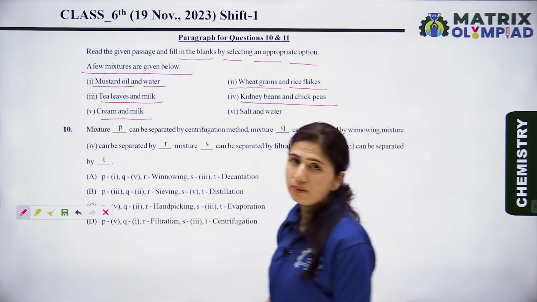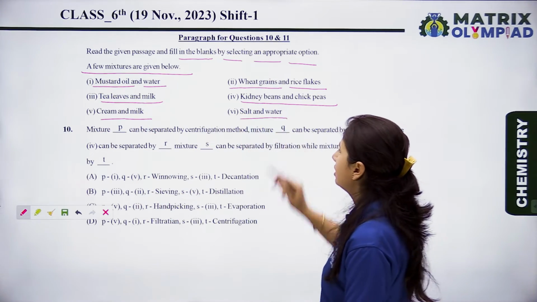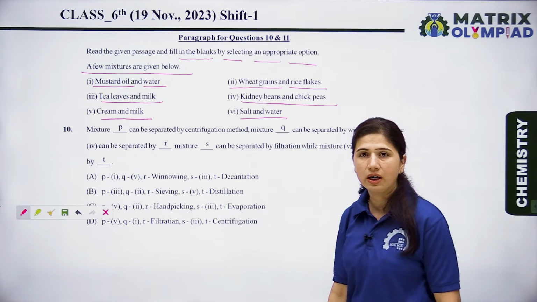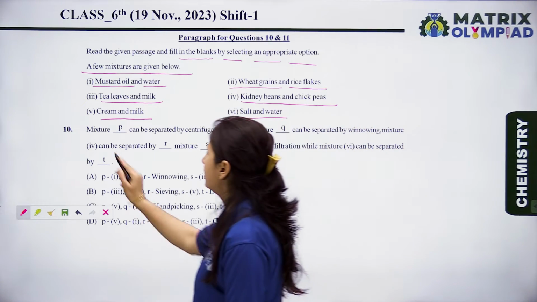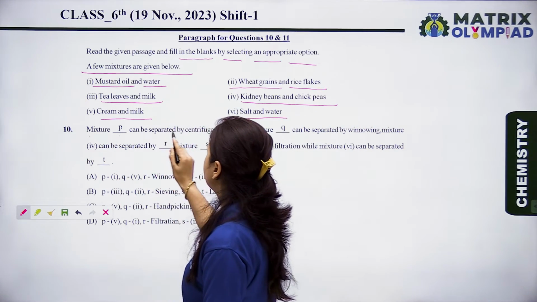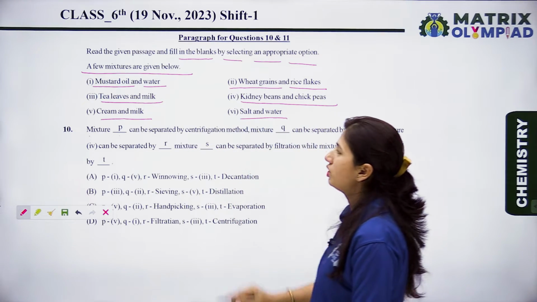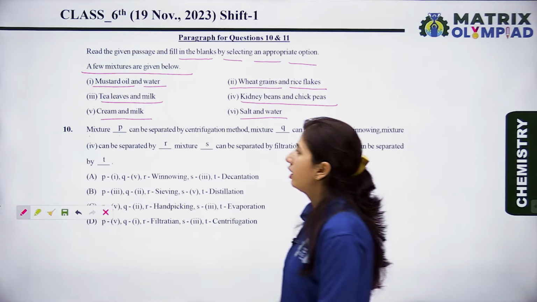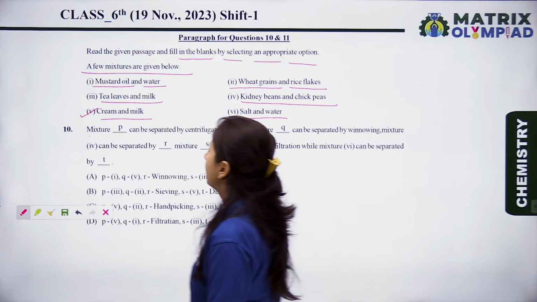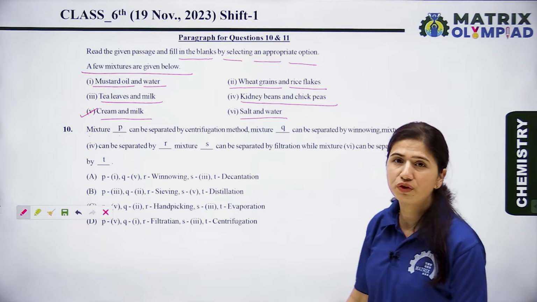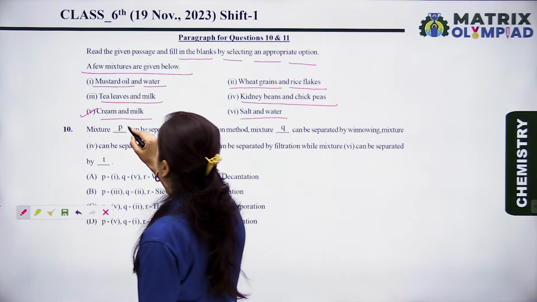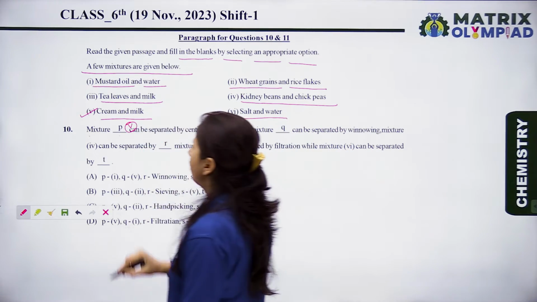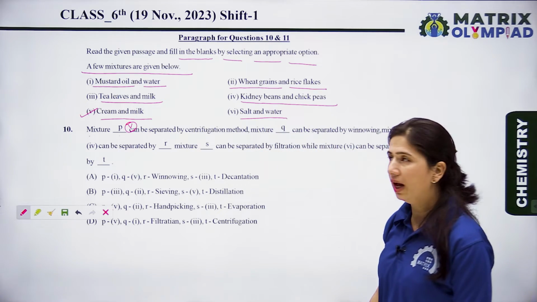Fifth is cream and milk. And sixth is salt and water. Now let's see the question. Mixture P can be separated by centrifugation method. We know that cream and milk can be separated by the centrifugation method. So in place of P, we can write the fifth option, cream and milk.